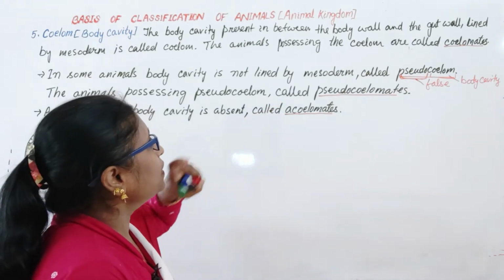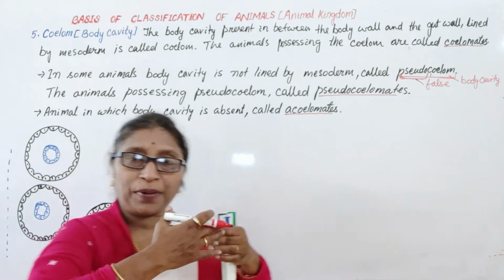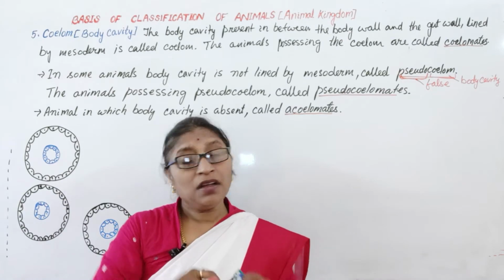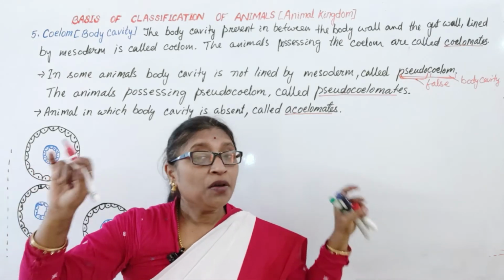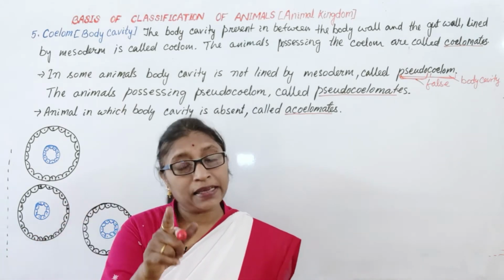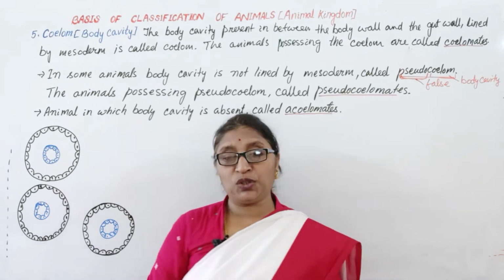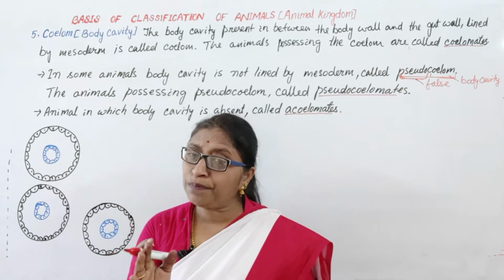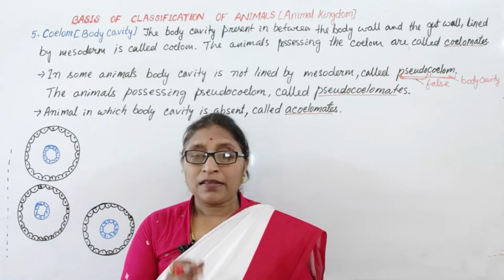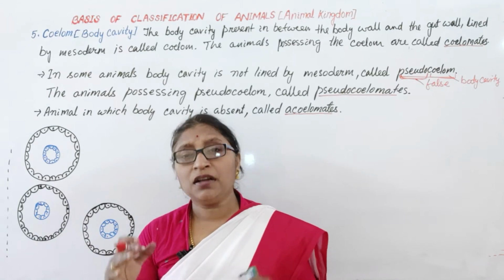Pseudocoelom means the body cavity is present in between the body wall and the gut wall. Gut means digestive tract. In which animals is the digestive tract completely developed? In the animals placed under the tube-within-tube plan, starting from the nemathelminthes to the chordates.